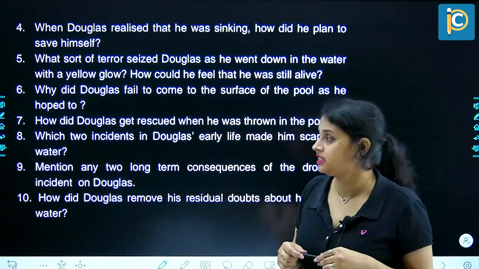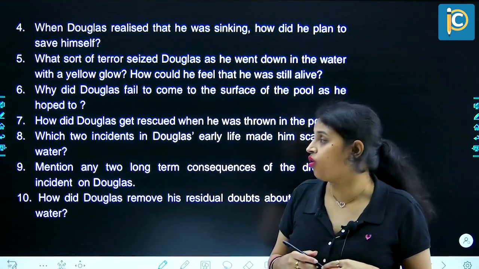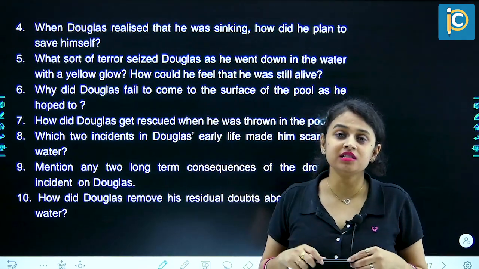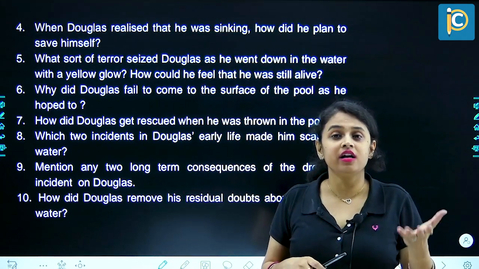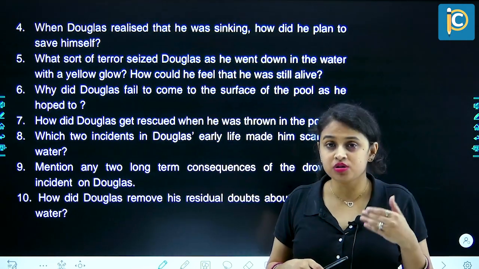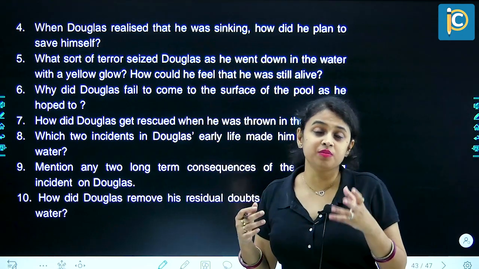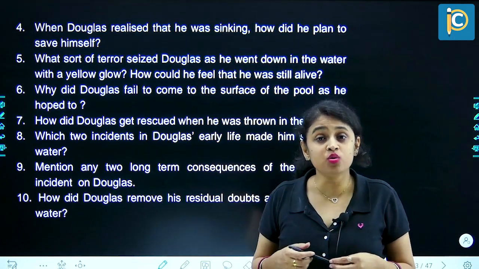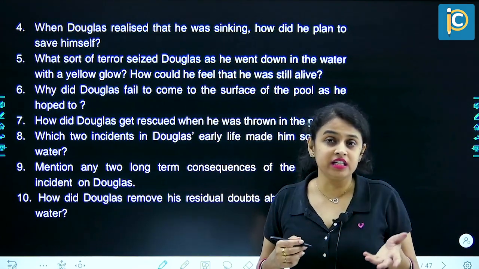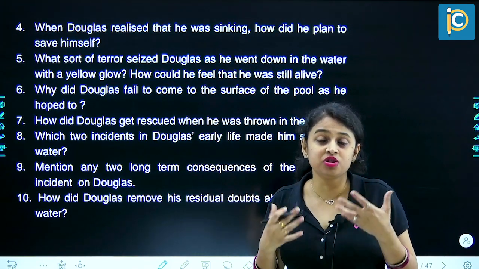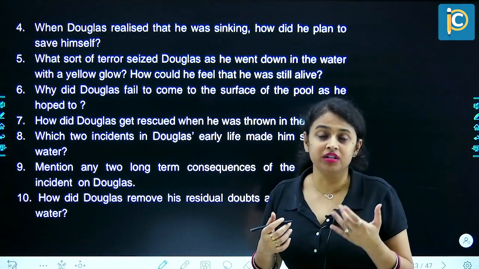Question number 8. Which two incidents in Douglas' early life made him scared of water? The first incident is when he visited that beach in California along with his father, where he was buried under the water. He was washed away by the wave. And the second is the experience he had in the YMCA pool, where he was thrown in the pool by an 18-year-old boy, and he was struggling to survive. He actually drowned in water, but he was saved.